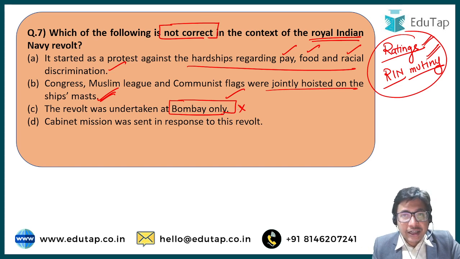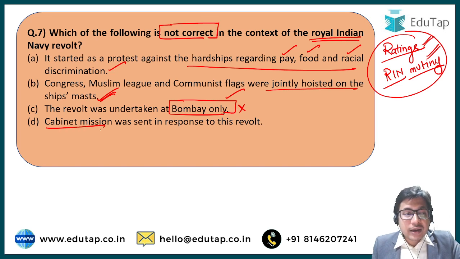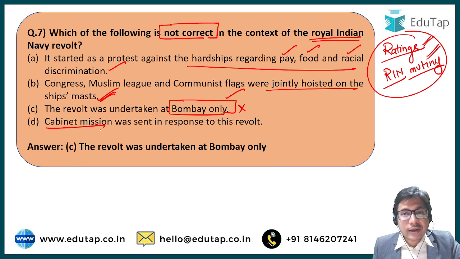All these sections of Indian society were becoming more and more agitated, more and more restless, and we have to give independence to India as soon as possible. That is why they sent the cabinet mission in 1946. Right? Correct answer here is option C. The revolt was undertaken at Bombay only. This is wrong. Revolt was also expanded to other important naval stations in India.